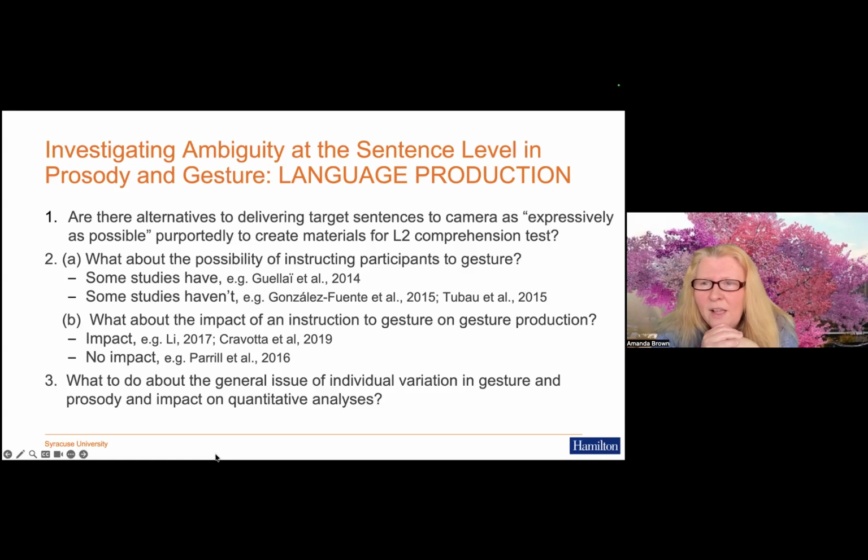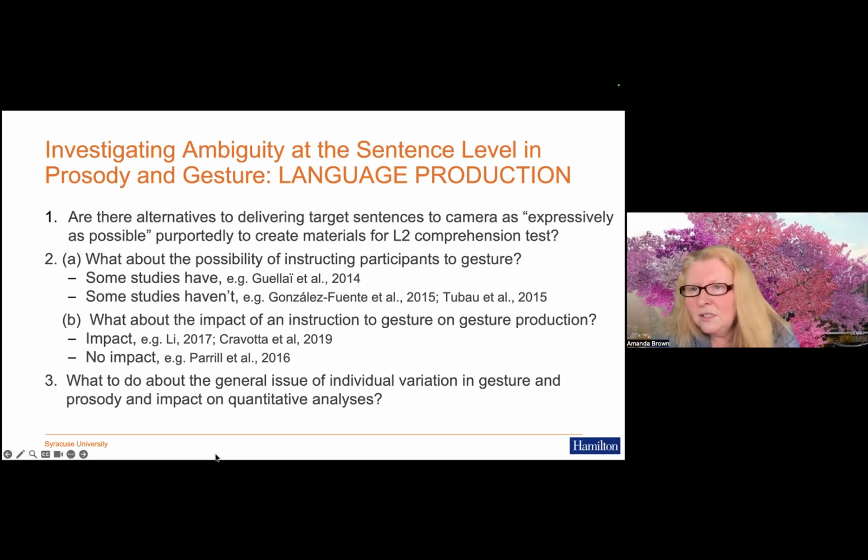And Kravota found that when participants were instructed to gesture, of course they did, but this also impacted the structure of the spoken discourse, in terms of length and prosody. And there are also other findings to show that when we physiologically produce a gesture, that will also affect our prosody. So instructing people to gesture does, according to these studies, have some impact on production patterns.